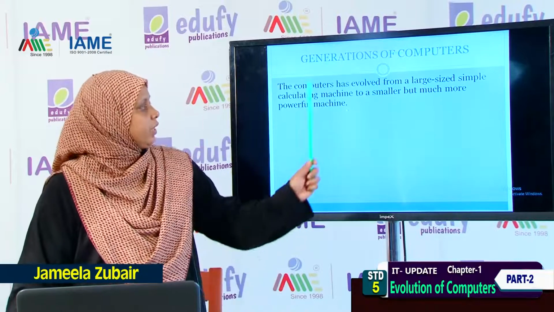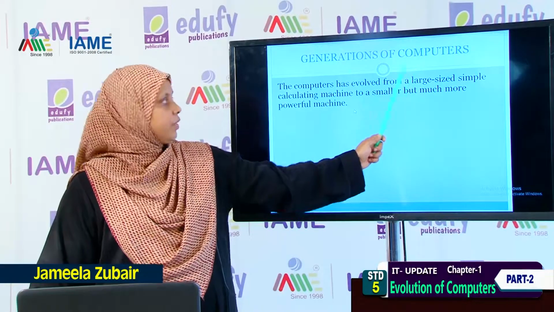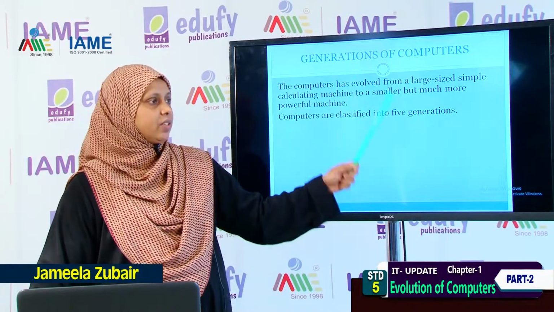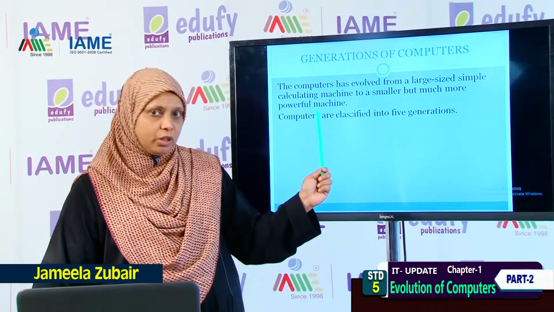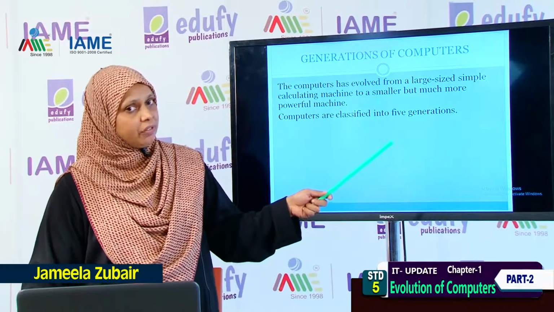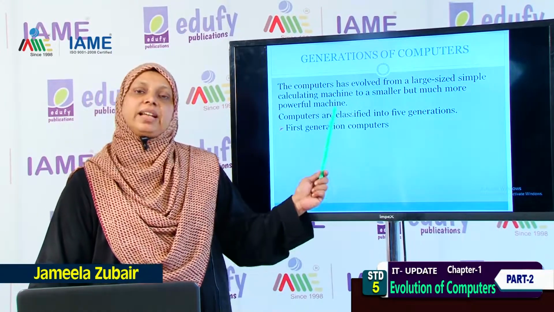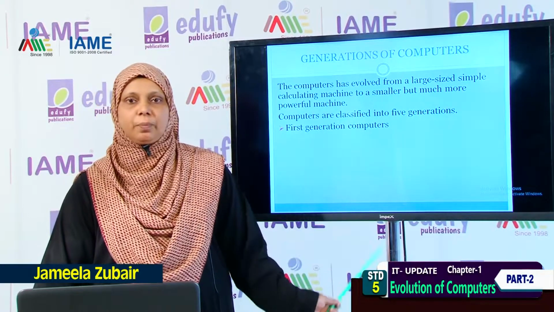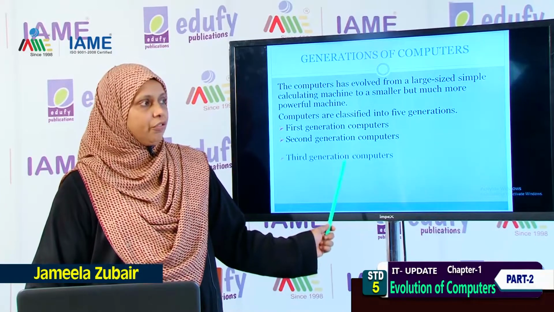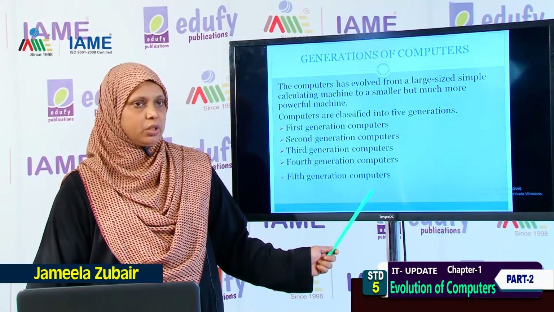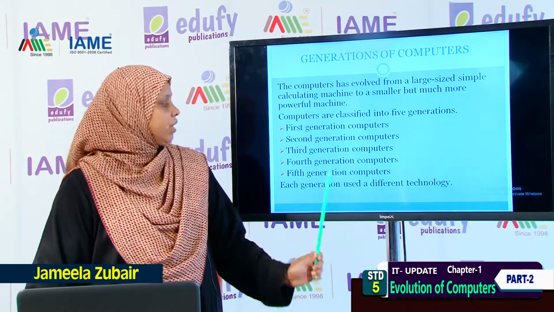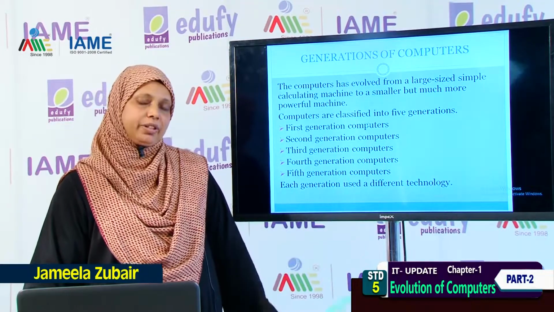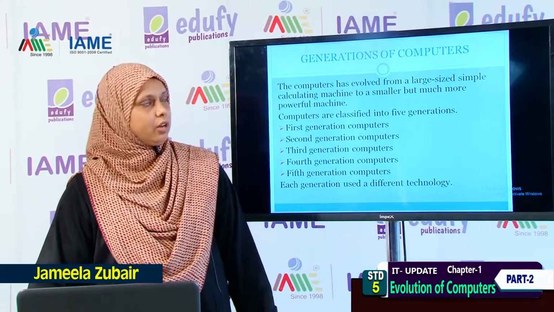So what did we study today? We studied generations of computers. The computers evolved from a large size to a small size. The first one was a very simple calculating machine, and now it is a very powerful machine. They were classified into 5 generations: first generation, second generation, third generation, fourth generation and fifth generation. Each generation of computers used a different technology.